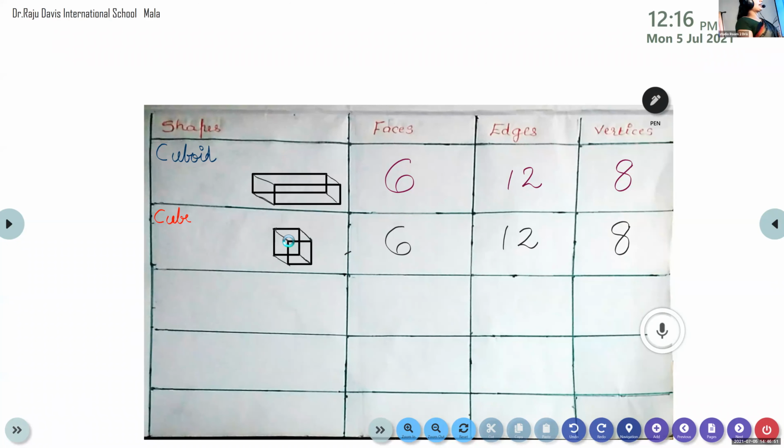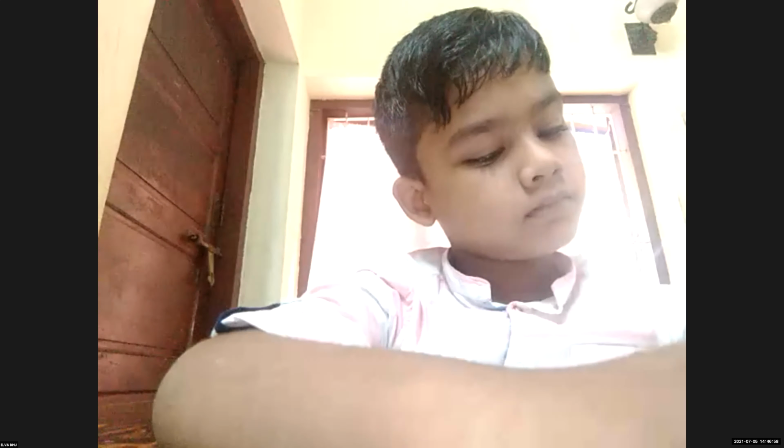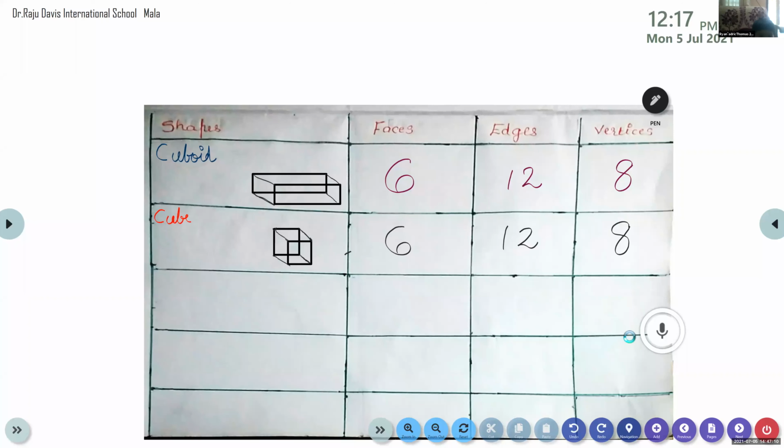So can I stop sharing? Okay. Rayan is there to complete. Please wait for him. Let us give a few more minutes for him to complete. Others, please go through the table and study this.